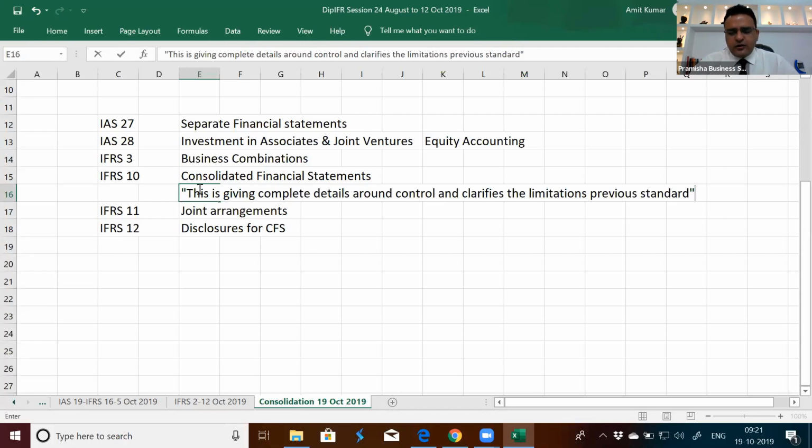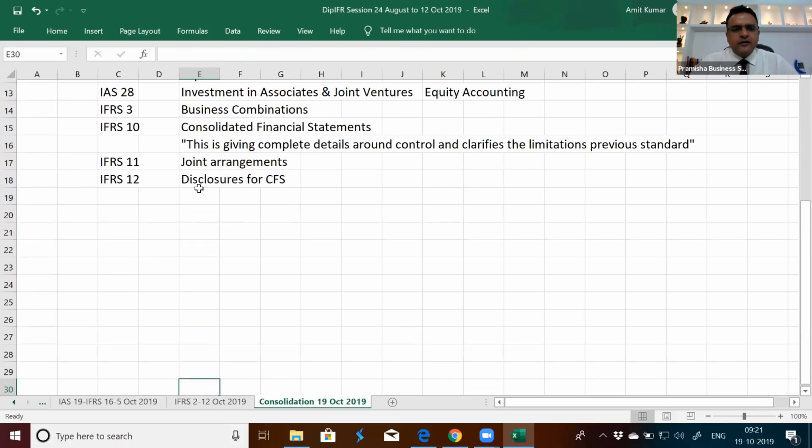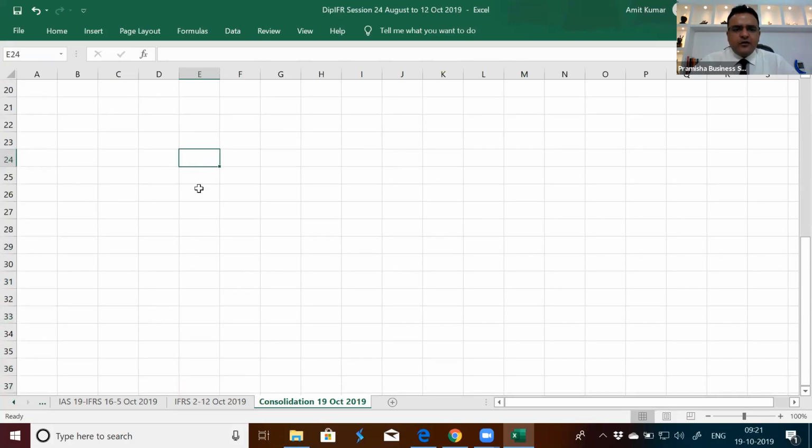What does control mean? That you have power over the investee, you have exposure to variable returns, you have risk. There is a link between power and control. There is de facto control. So there are many methods in which control happens. As we all know, IFRS is principle-based accounting.